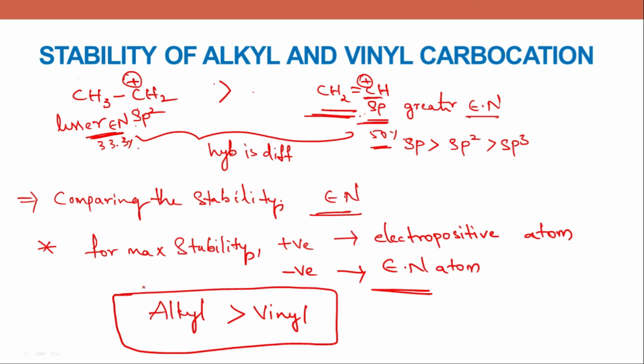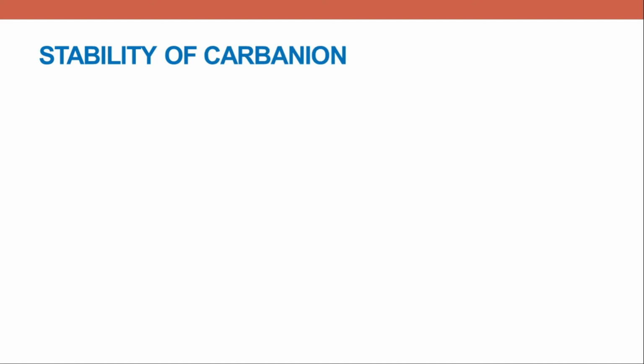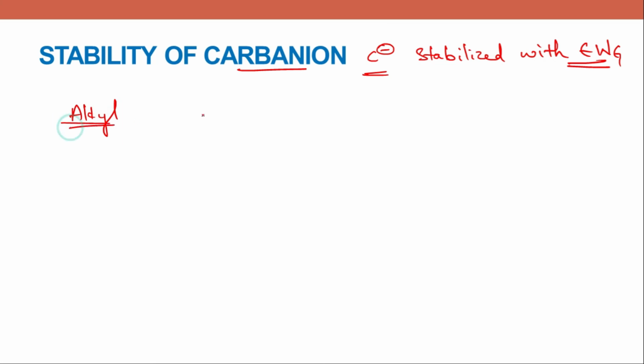Okay, then comes the stability of carbanion. The stability of carbanion is determined with the presence of... and the carbanion is a carbon with a negative charge. Now this negative charge can be stabilized with the presence of an electron withdrawing group. So when you see the alkyl chain, now this has negative charge. When you see an electron withdrawing group over here, this withdraws the electron towards itself.